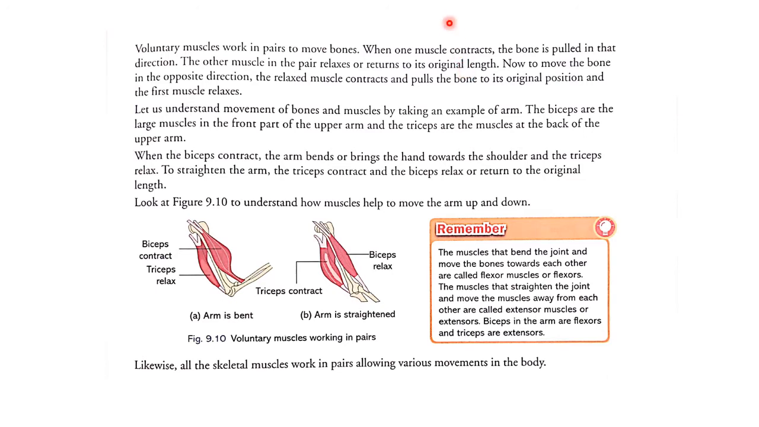So we already know that voluntary muscles work in pairs. If one muscle contracts, the bone will go that side, and the other muscle will relax or return to its original length. Now to move the bone in the opposite direction, the relaxed muscle contracts and pulls the bone to its original position, and the first muscle relaxes.